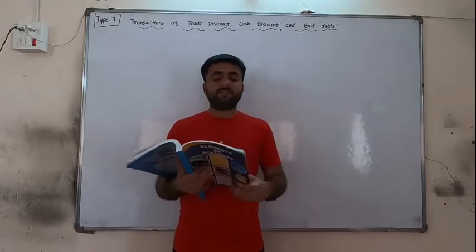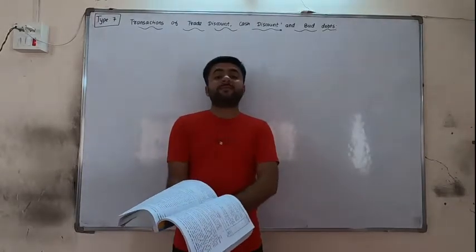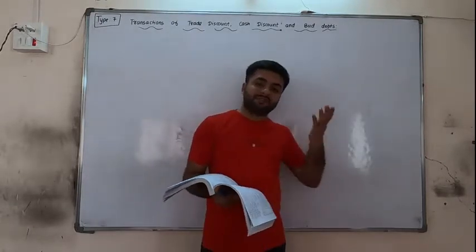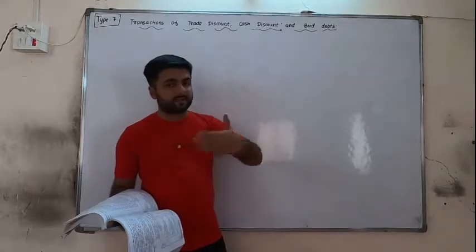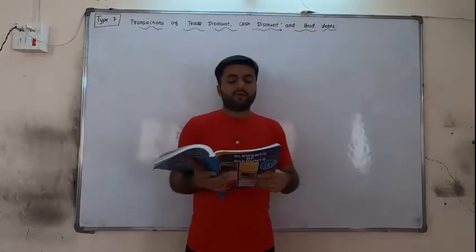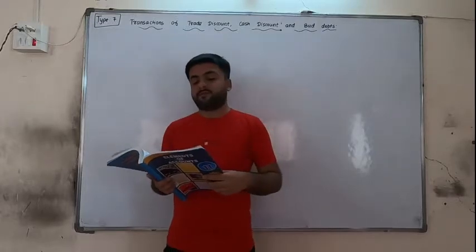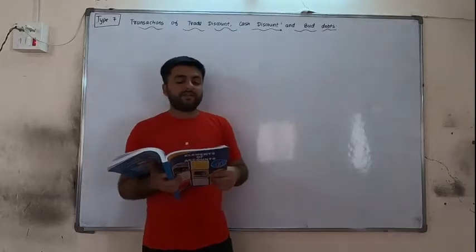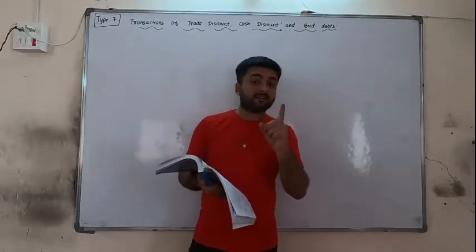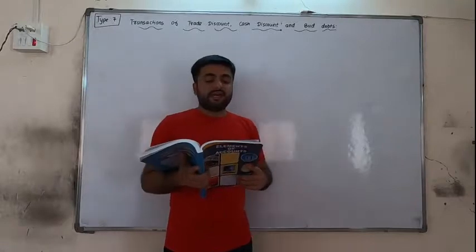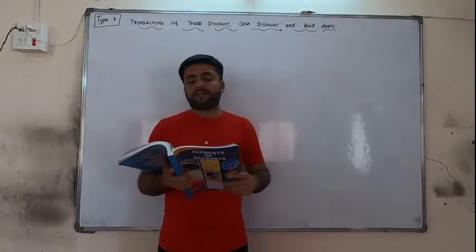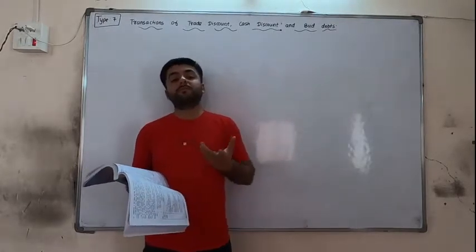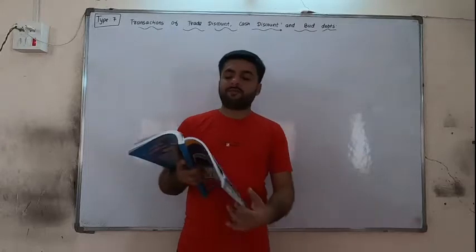That is explained in two ways: bad debts and bad debts recovered. When we are incurring it, it is bad debts, and after some time if that person pays us, then that is called bad debts recovered. We are reading, on page number 78, first part: to enhance the sales of business, goods are sold on credit to customers. When a customer becomes insolvent, he cannot pay his amount. Either the entire receivable amount or a partial amount due from the customer cannot be recovered. Such non-recoverable amount is called bad debts.